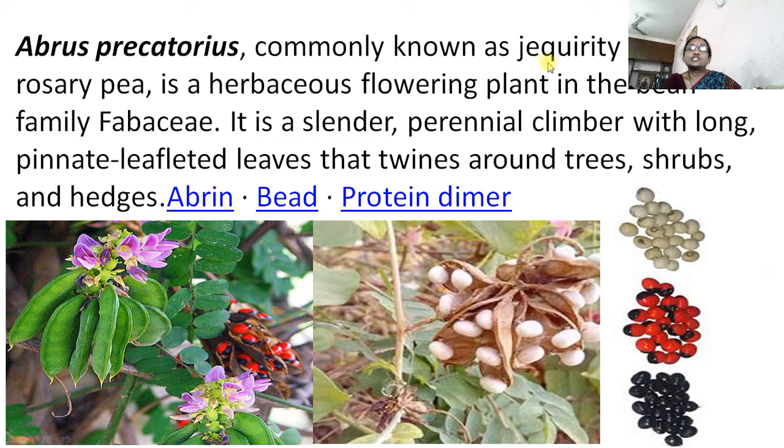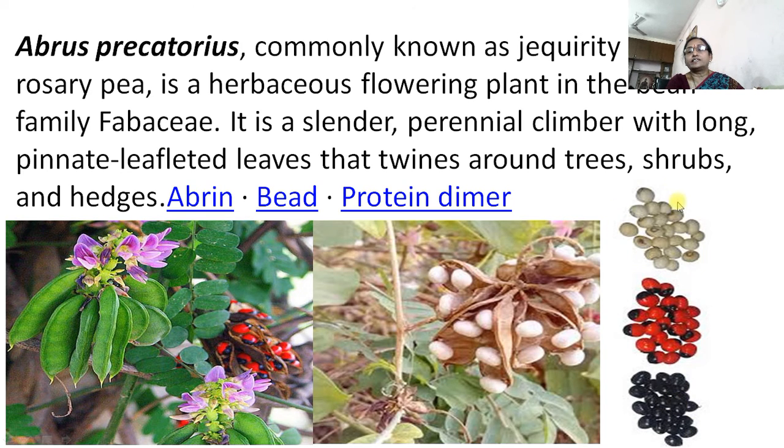It is known as jewelry bean or rosary pea, a herbaceous flowering plant of the bean family Fabaceae. It is a slender perennial climber with long pinnate leaflets and vines around trees, shrubs and hedges. There are three types of gunja that we can see easily. One is white, another one is red and black, and the last one is the black one.